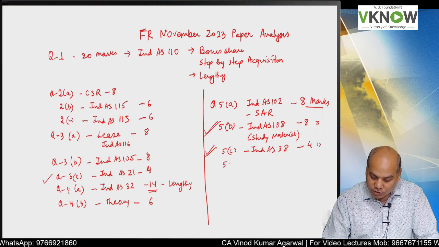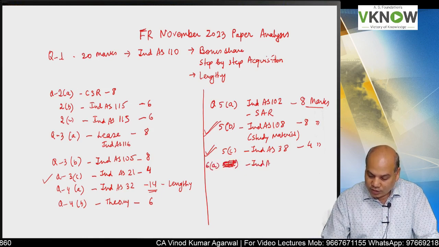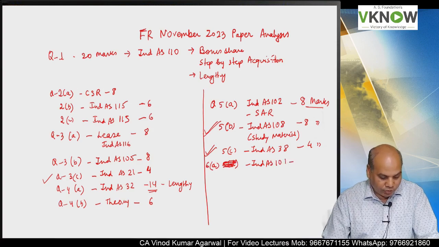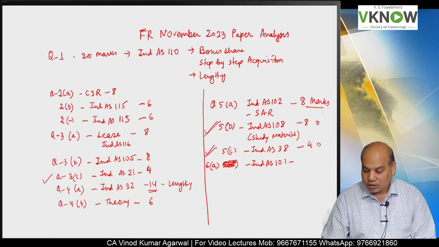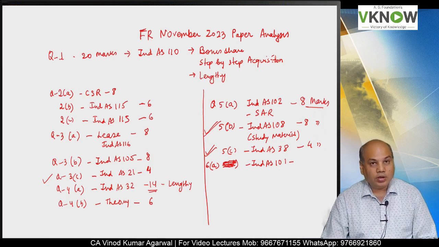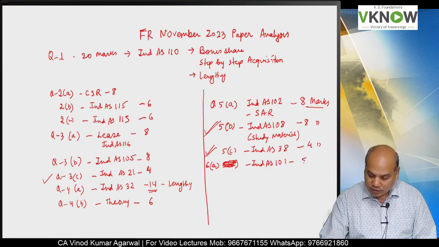Then there is a good question on Ind AS 101, 6A. Question number 6A is Ind AS 101, first time adoption, and this is an adjustment relating to restatement of business combination for 5 marks.